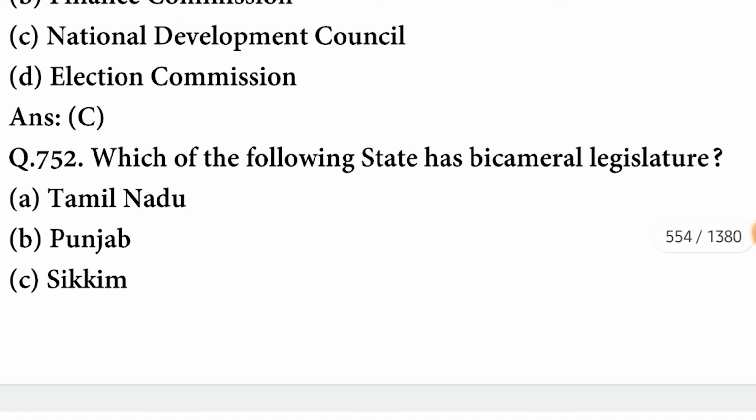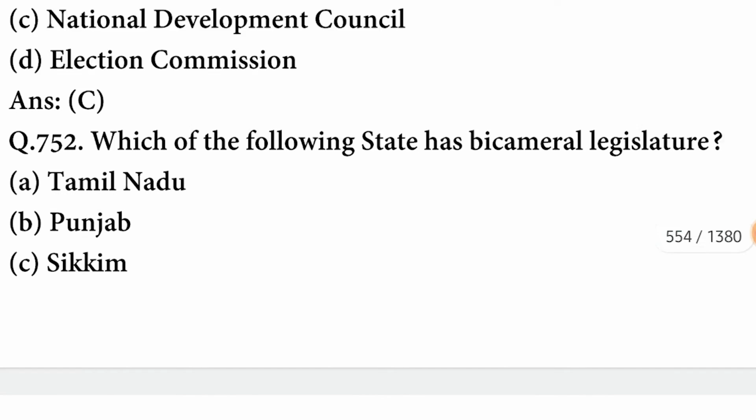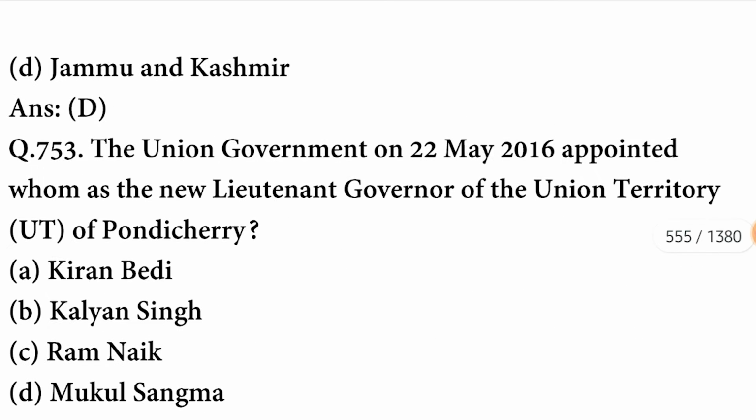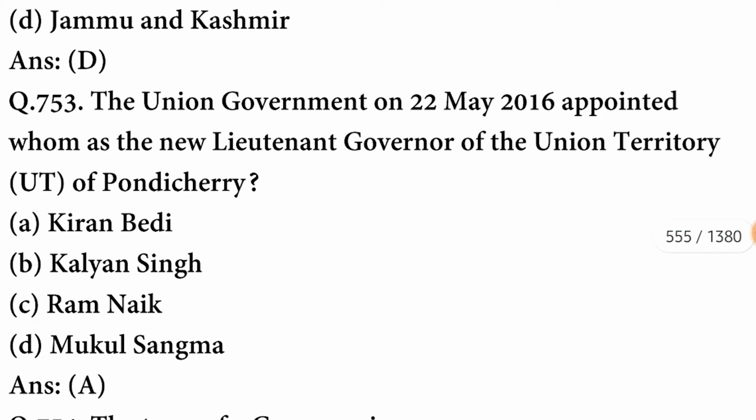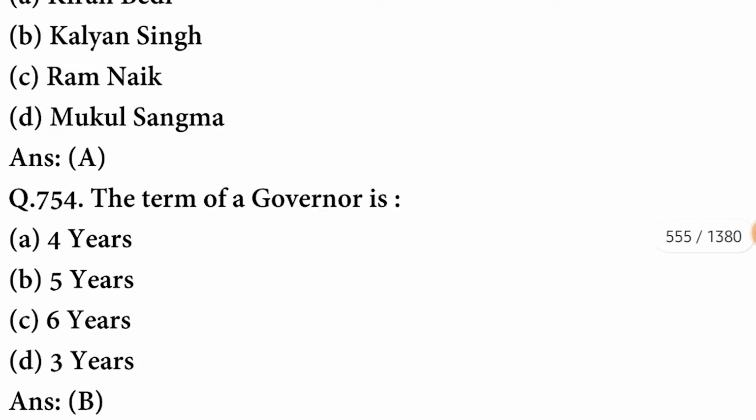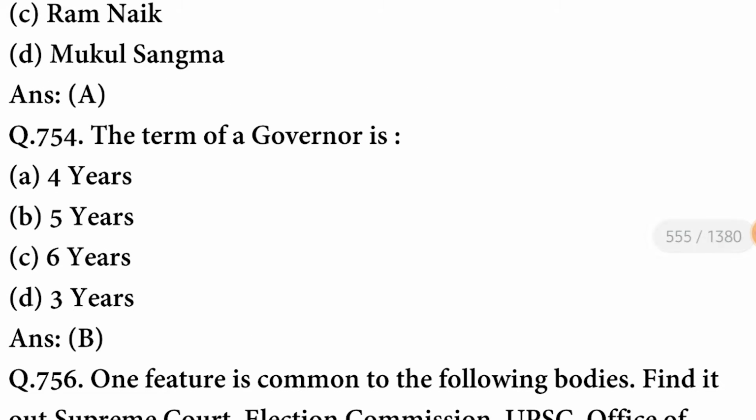Chief Ministers of states are members of the National Development Council. The option is correct. Which of the following states has a bicameral legislature? The state is Jammu and Kashmir. The Union government on 22nd May 2016 appointed whom as the new Lieutenant Governor of the Union Territory of Pondicherry? The person was Kiran Bedi. A option is correct. The term of a governor is 5 years.